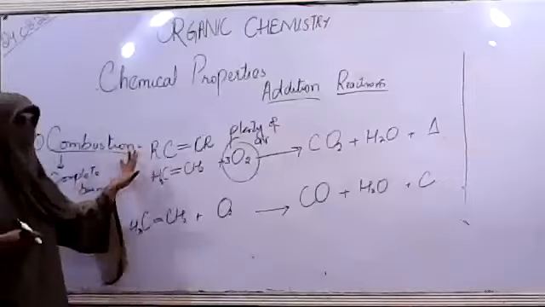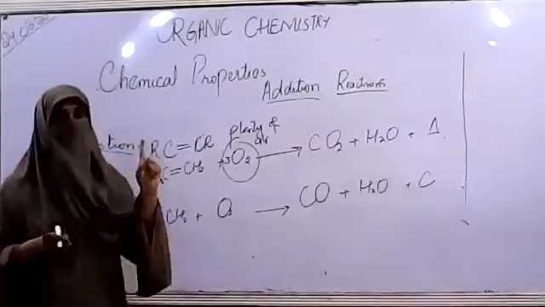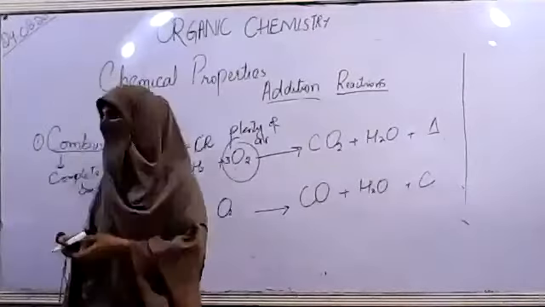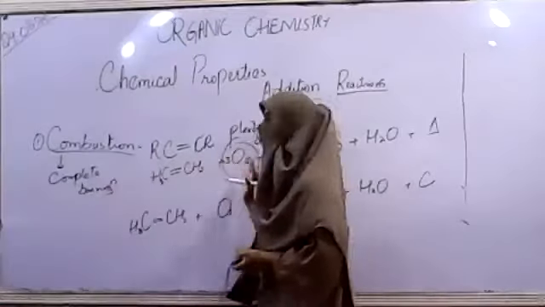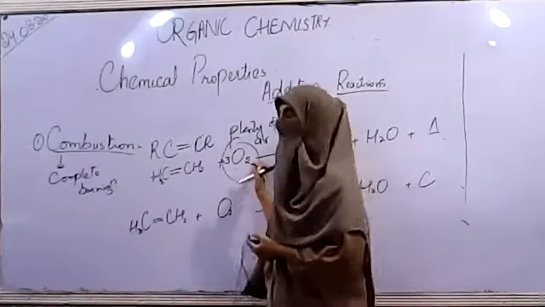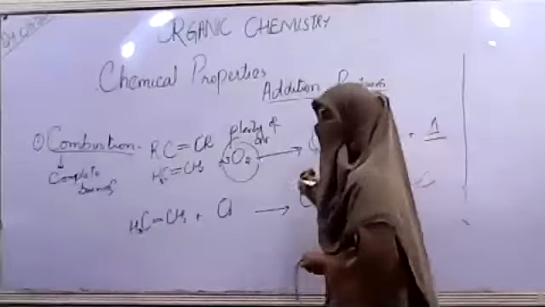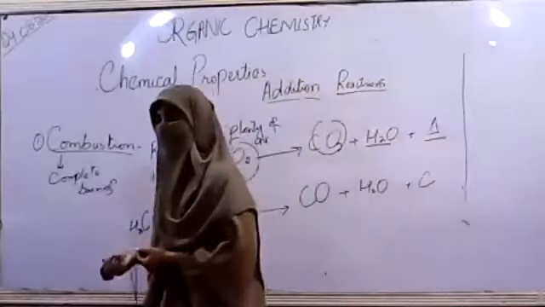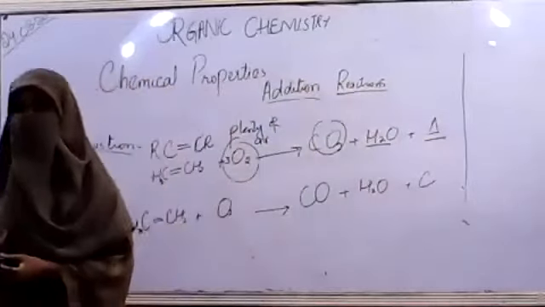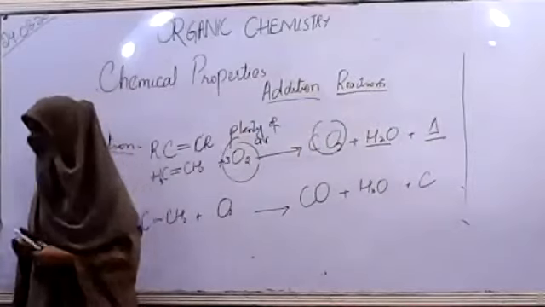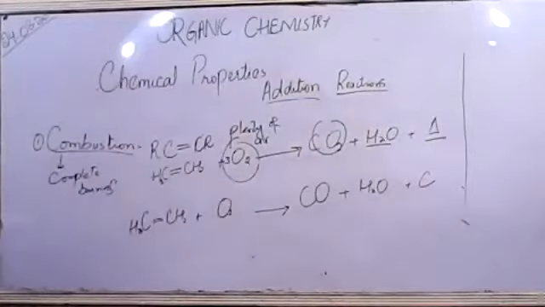So if we are talking about combustion, we have 2 cases, either complete combustion or incomplete combustion. In plenty of air, we will have complete burning: carbon dioxide, water, and enough production of heat. And in the alternative case, we will have less amount of heat, a toxic compound being produced, and an incomplete burning case, right?